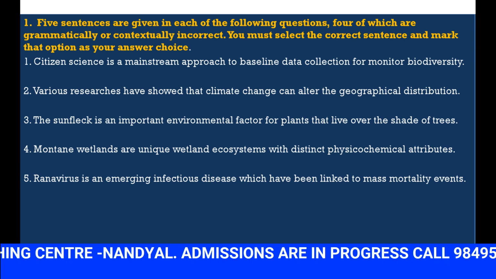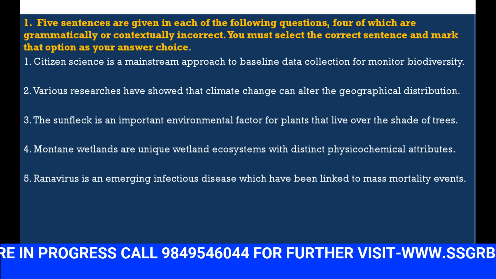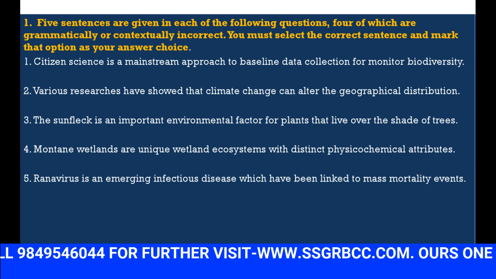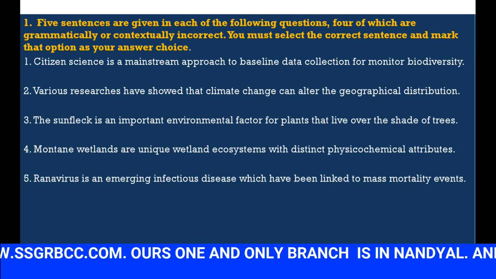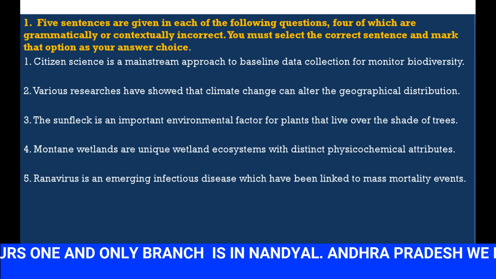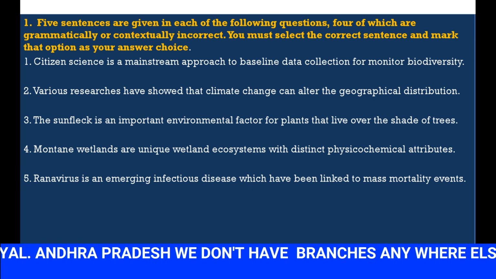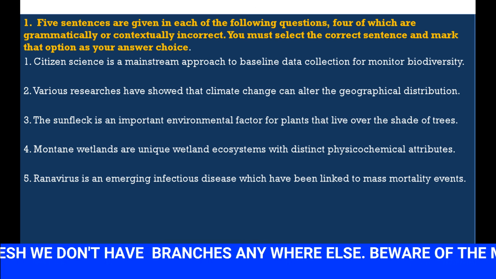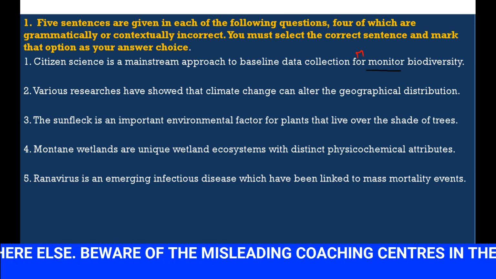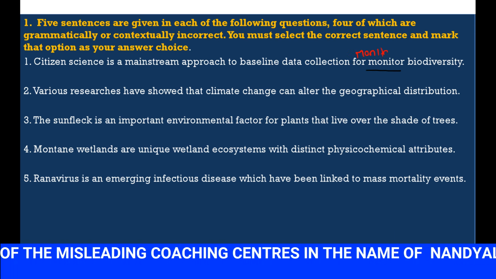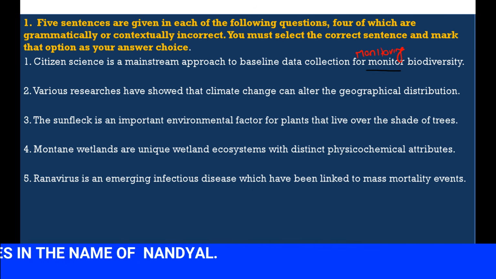So here in every question there are five sentences, out of which one might be correct, remaining all will be grammatically wrong. You have to identify the correct one. First one, citizen science is a mainstream approach to baseline data collection for monitor is incorrect. It should be monitoring. The correct word should be monitoring.